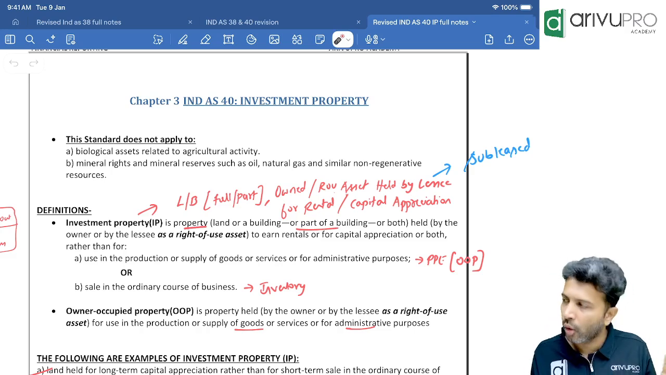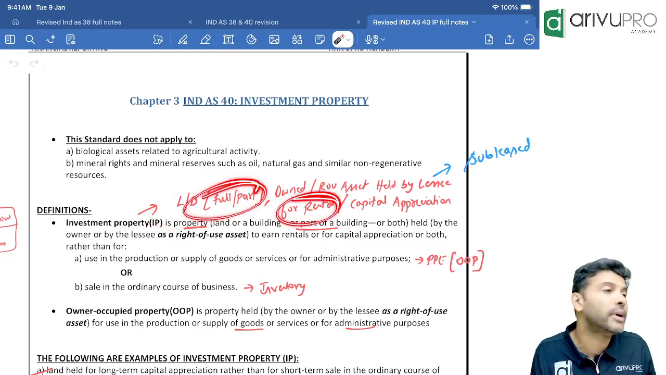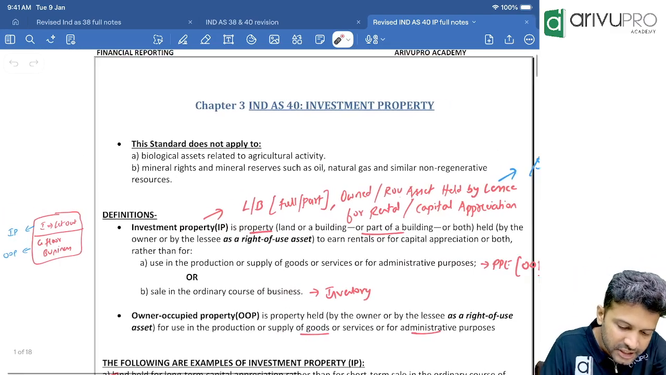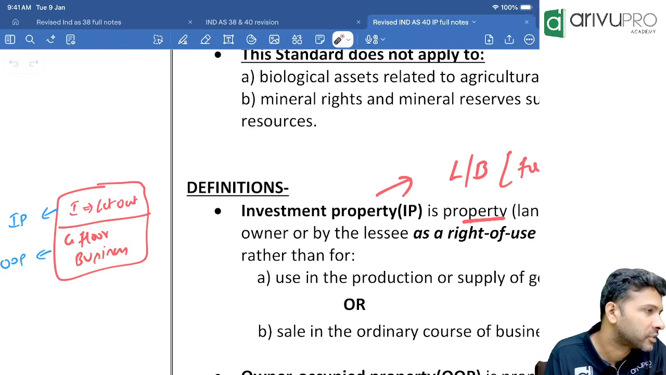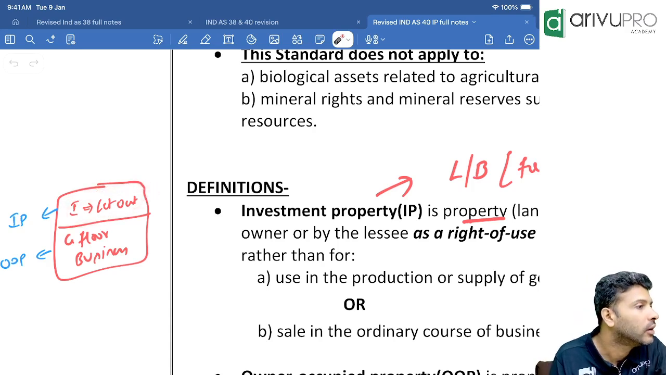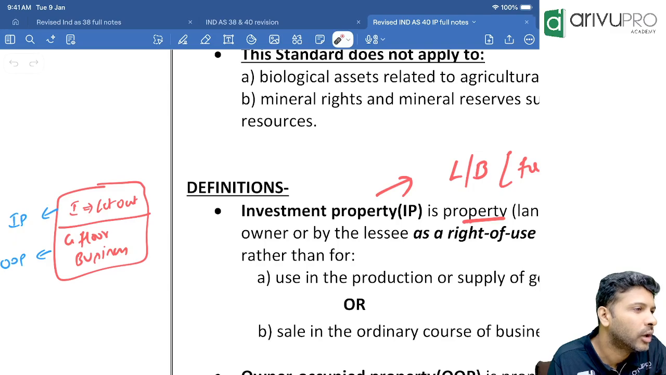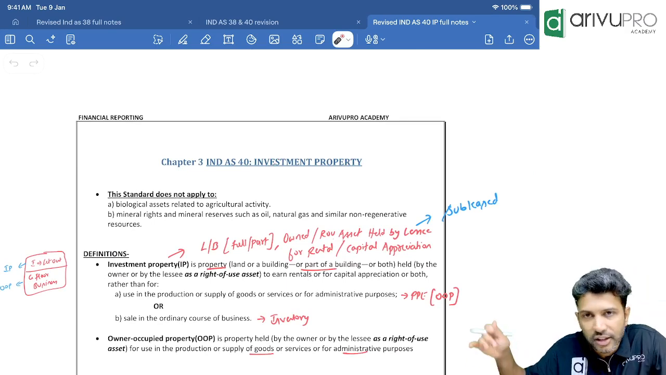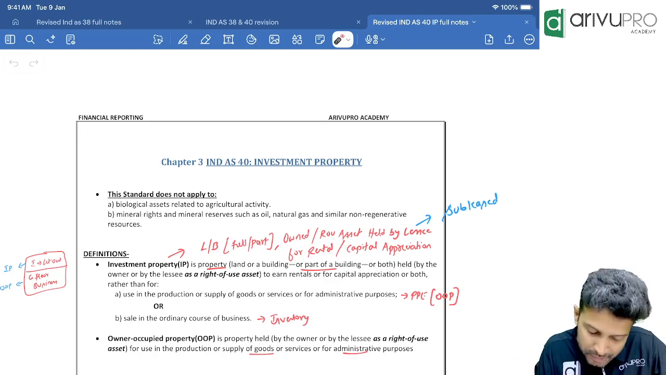Clear? Okay. Now, it's not necessary to fully let out the land and building. Like here, let's say I have purchased a building. Ground floor, we are using it for business purpose. First floor I have let out for rental purpose. So whole building is let out or only a part of the building is let out? Part of the building. So even part of the property comes under the investment property standard. It's not necessary that the whole building should be given on rental. Even if part of the building is let out, that is also acceptable.